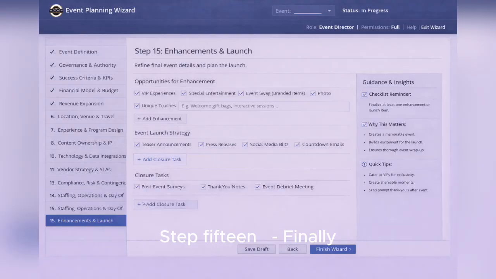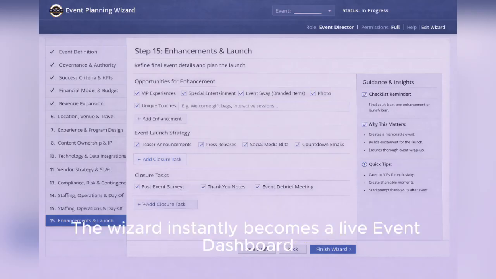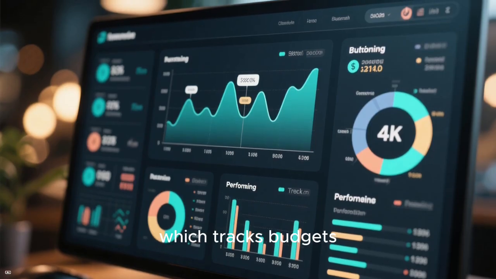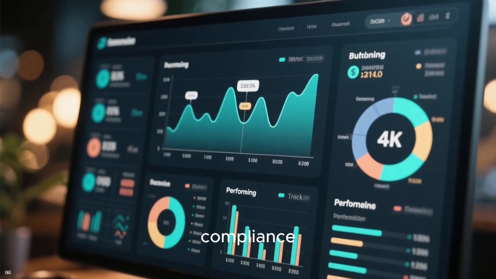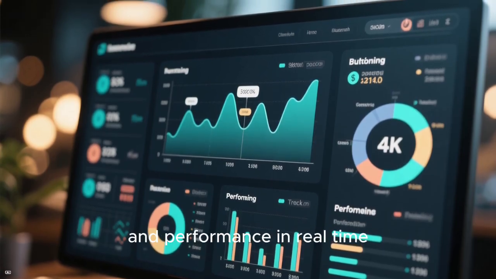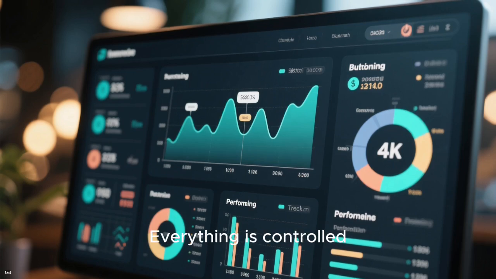Finally, you enhance if needed. Save the event as a reusable template, and launch. The wizard instantly becomes a live event dashboard, which tracks budgets, milestones, vendors, compliance, and performance in real time. Everything is visible, everything is controlled.